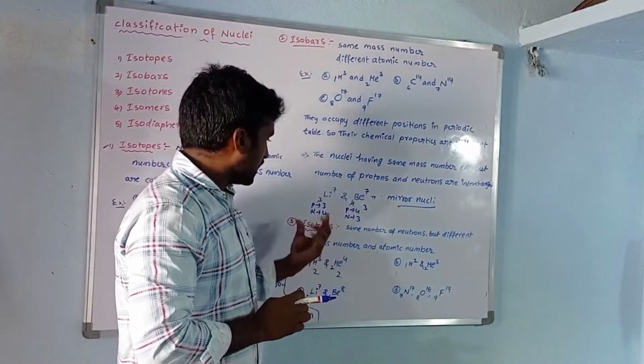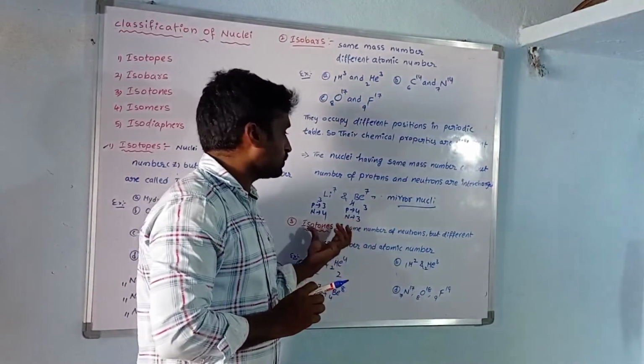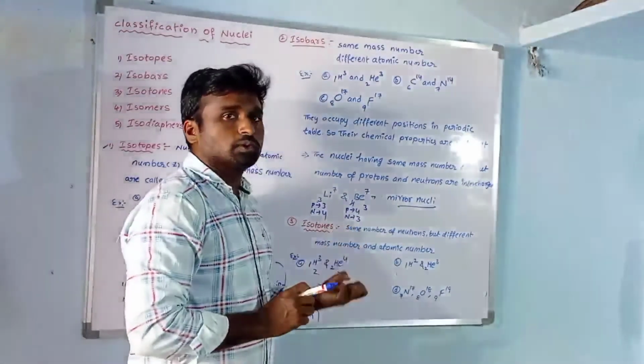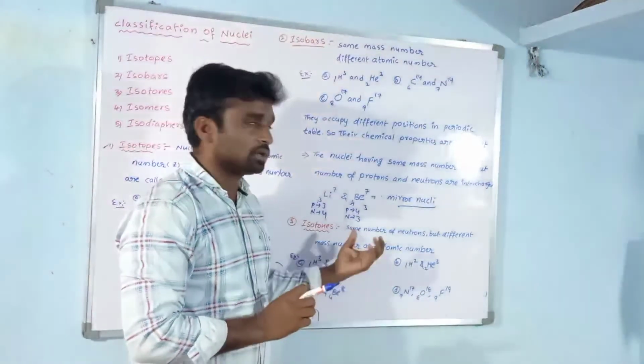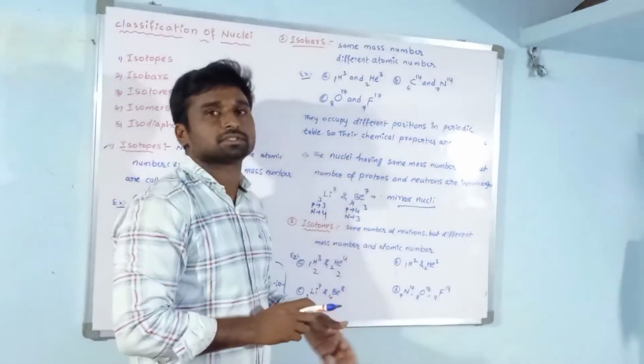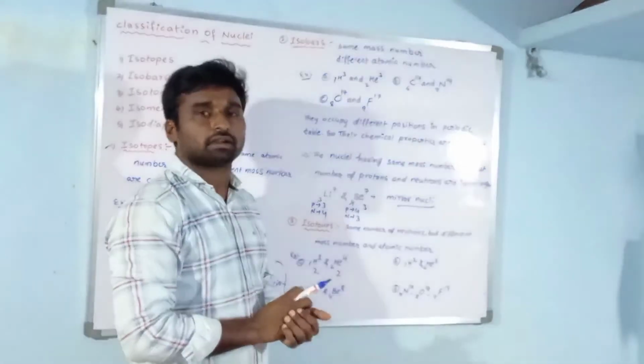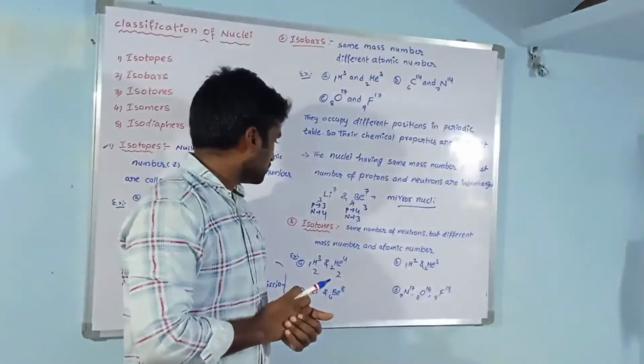Next one is isotones. Isotones are nuclei having the same neutron number but different mass numbers and different atomic numbers. Such nuclei are called isotones.